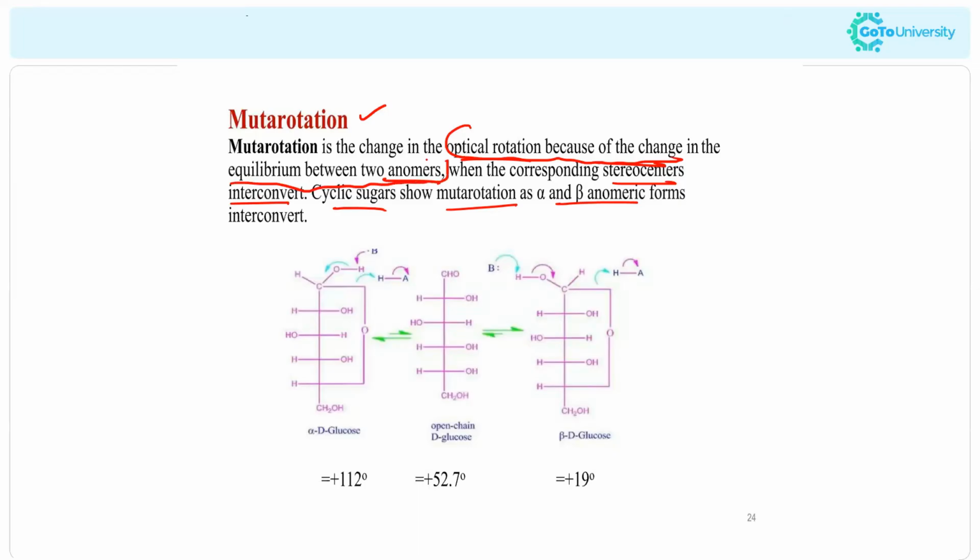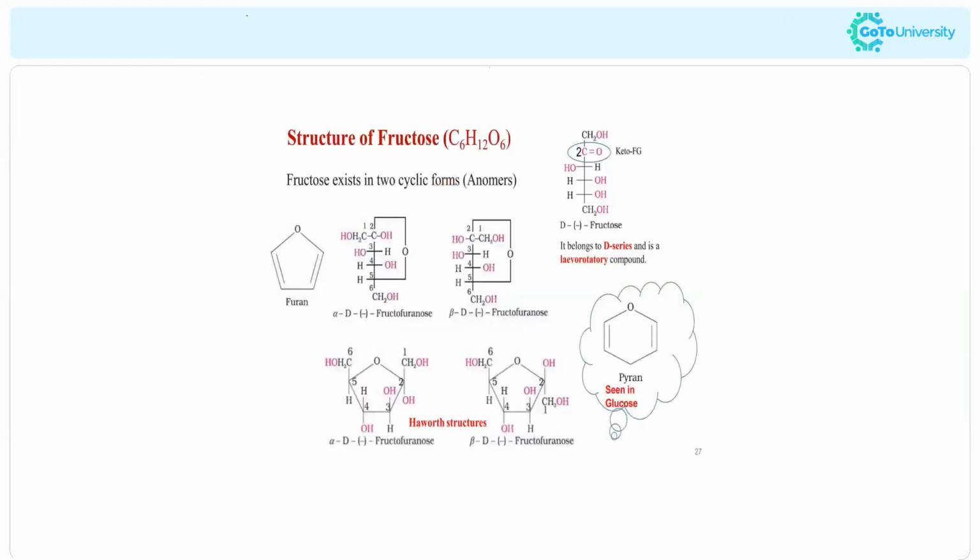Now here we have to know the structure of fructose as well. The structure of fructose is actually obtained from the structure of furan, and this cyclic structure as well as these two structures should be memorized.